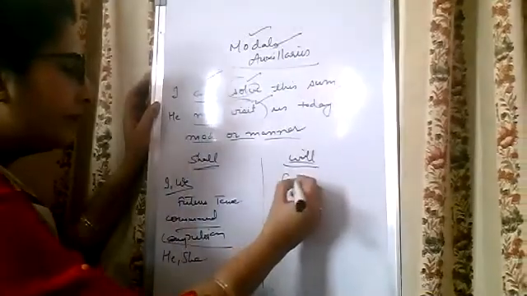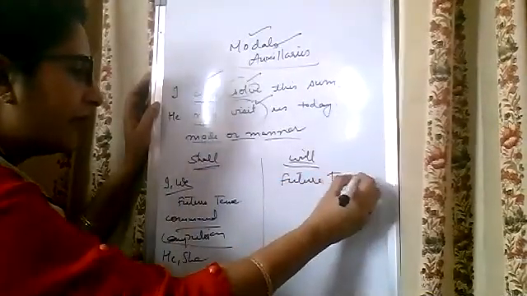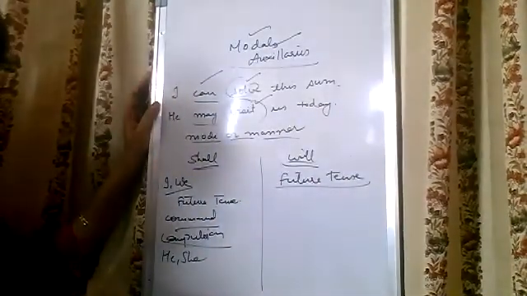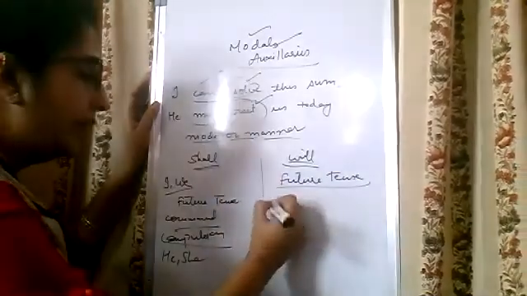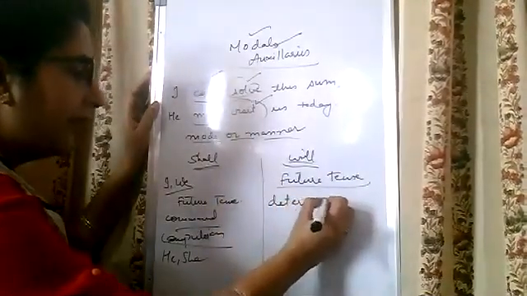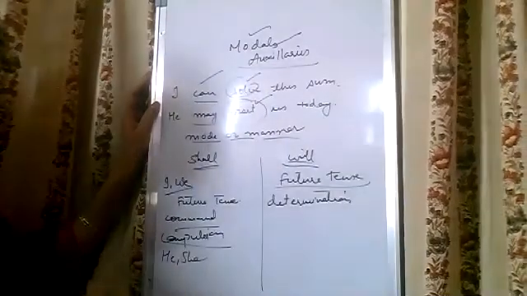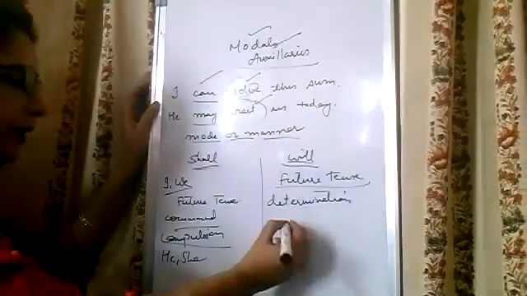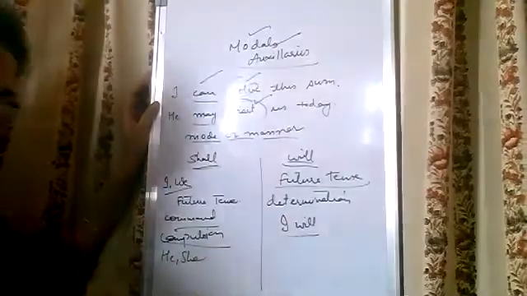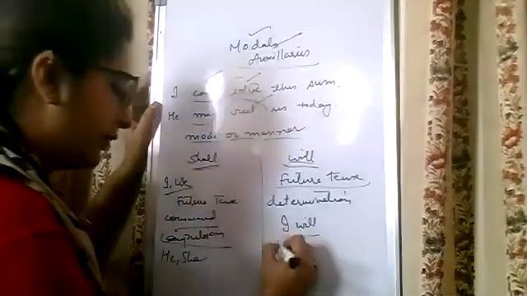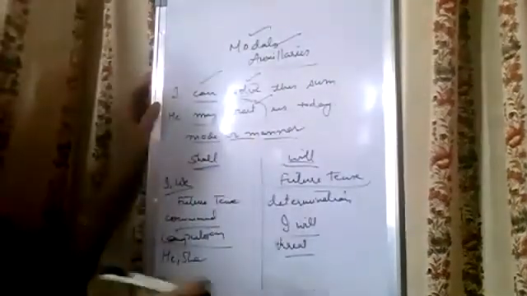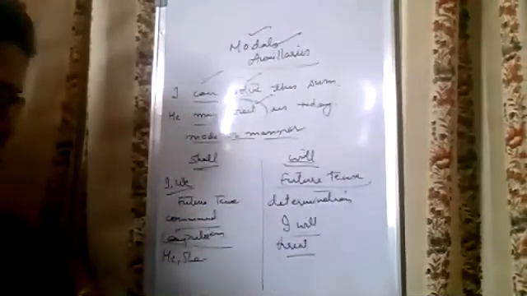And you know that will is always used in future tense with all other pronouns apart from I and we. But sometimes, for determination, will is also used with I. For example, I will get good marks in exam. So some exceptions are also there. In case of a threat, when you have to threaten someone, for example, I will teach him a lesson, will can also be used with I. So this is the use of will.